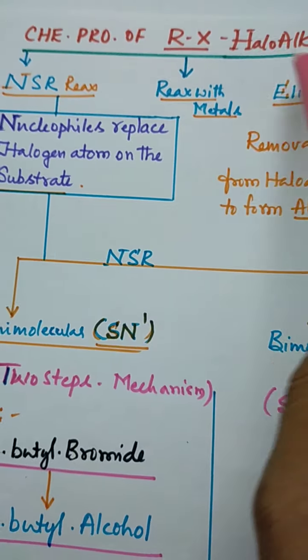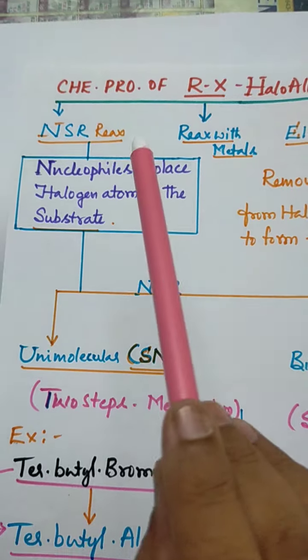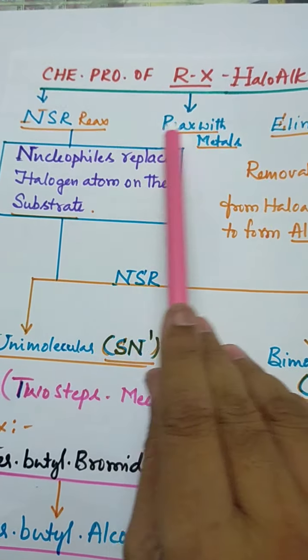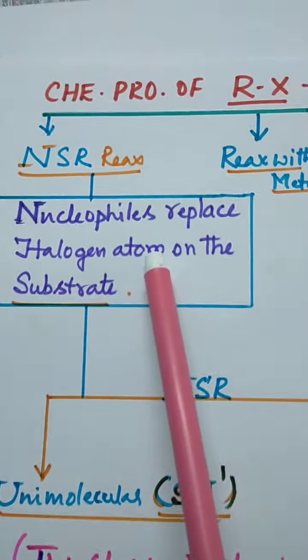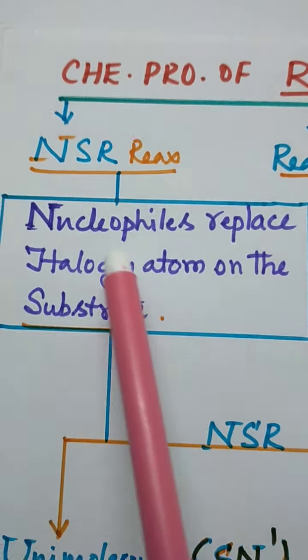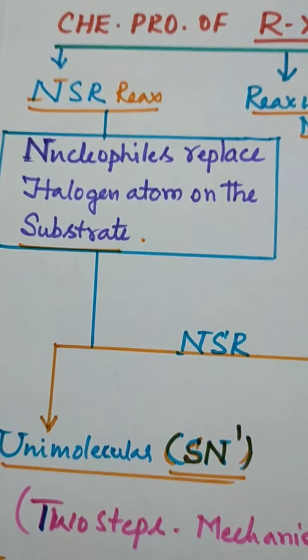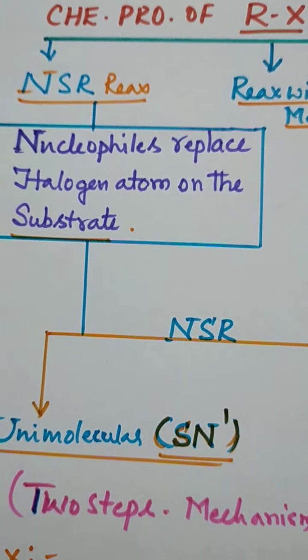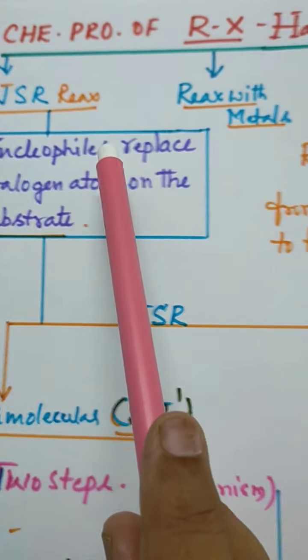So the three types of chemical reaction they possess. What are they? NSR reaction. What is NSR reaction? Nucleophilic substitution reaction. What is meant by nucleophilic substitution reaction? Nucleophiles replace the halogen atom on the substrate. It's called nucleophilic substitution reactions.